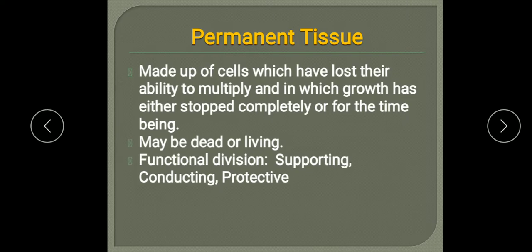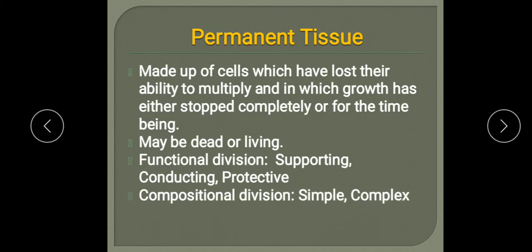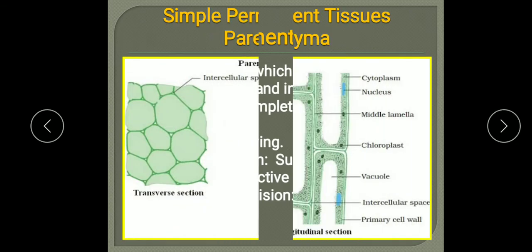Now on the basis of functions performed by the permanent tissues, they are of three types: supporting, meaning they provide support; conducting, they conduct water, minerals and food; and protective, meaning they provide protection. So this is the functional division. But on the basis of composition, meaning the types of cells present in them, they are divided into two groups: simple permanent and complex permanent. Simple permanent tissue has similar types of cells, and complex permanent tissue is made up of more than one type of cells.